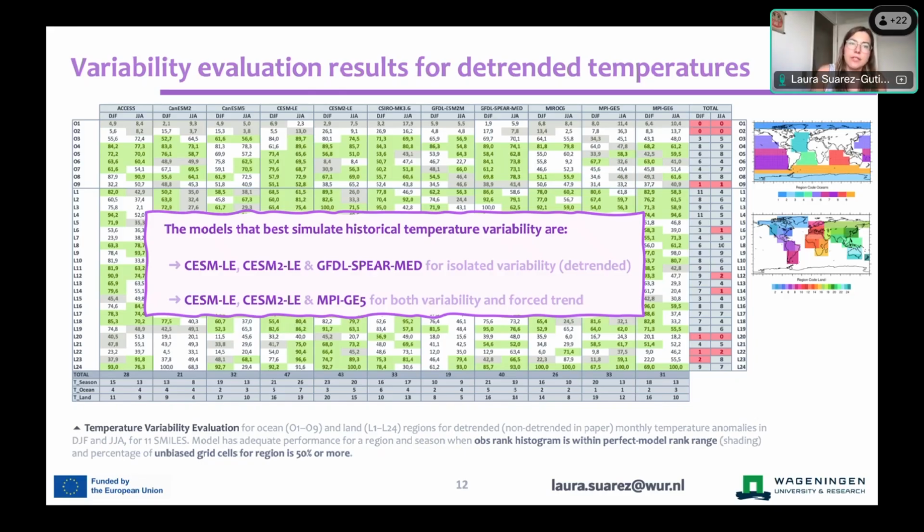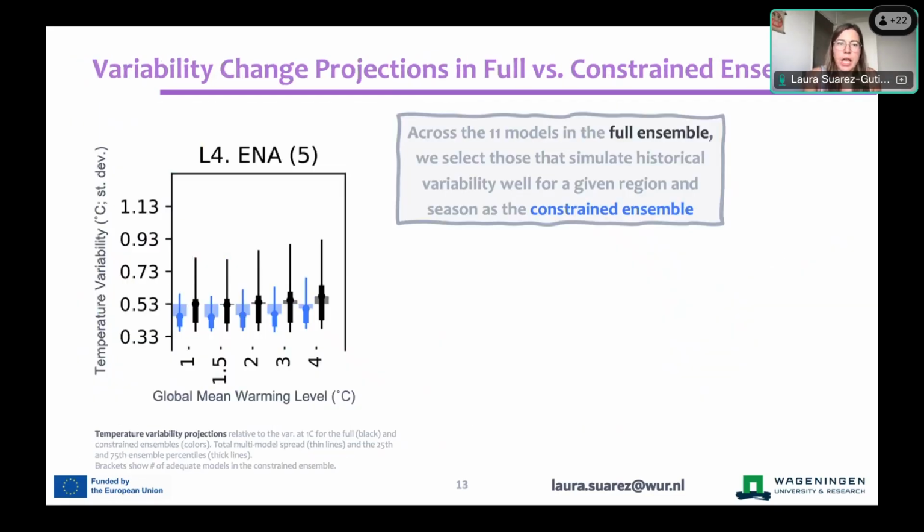So now that we have these results, as you see here, all of these green cells that I was saying before, we take for each particular region and season all of these models that perform well and use them to constrain future temperature variability projections. And this is what you can see here. So this is just an example now for a season for a region in Eastern North America. What you see here is the temperature variability change with respect to 1 degree of global warming.